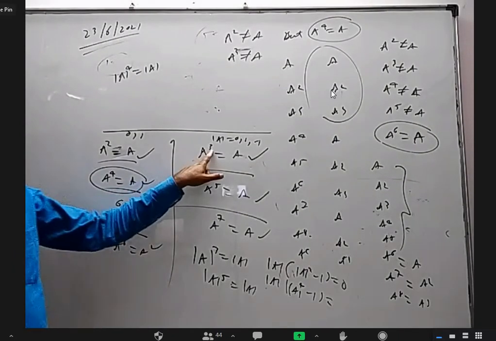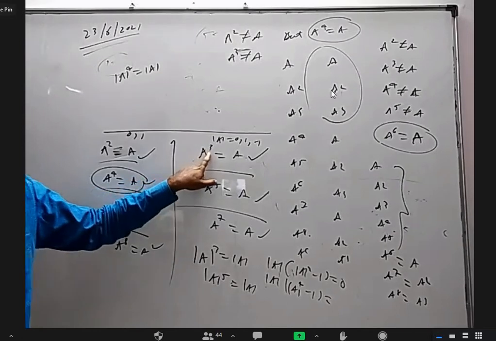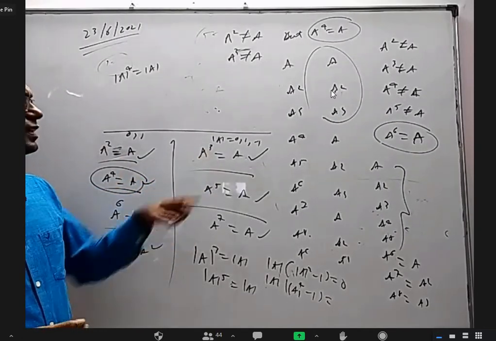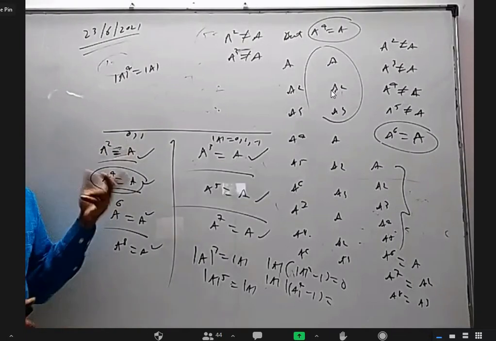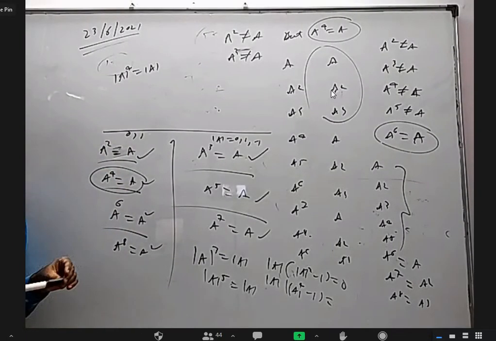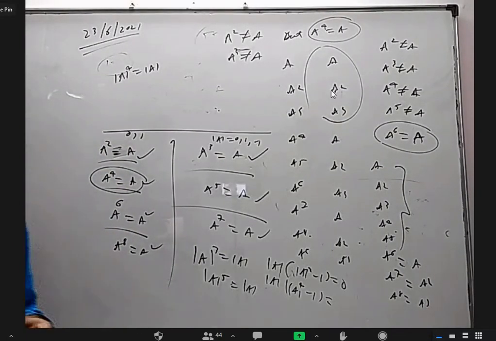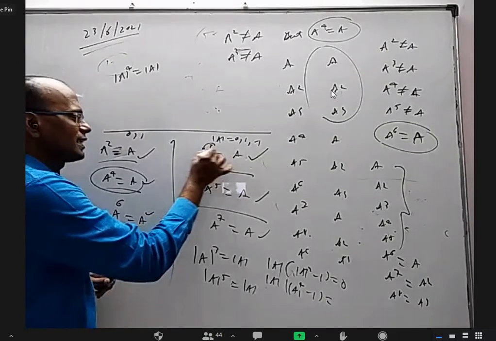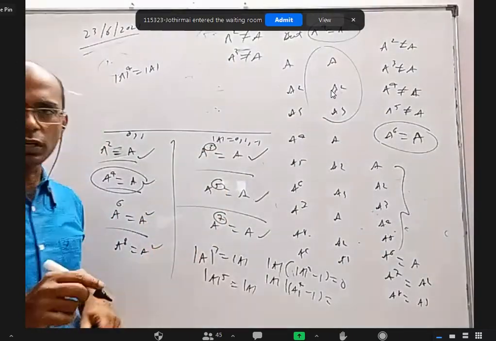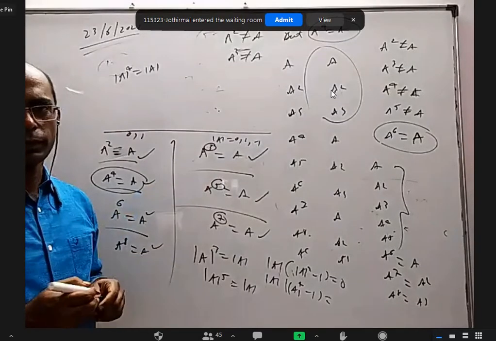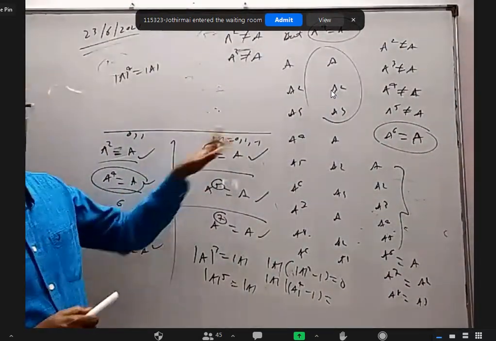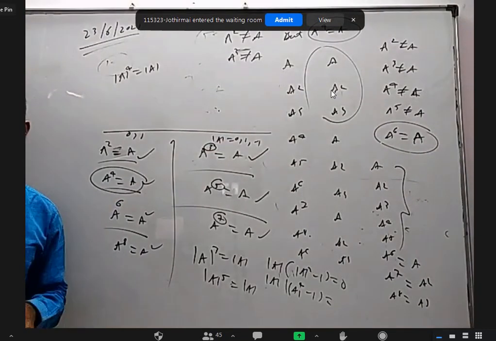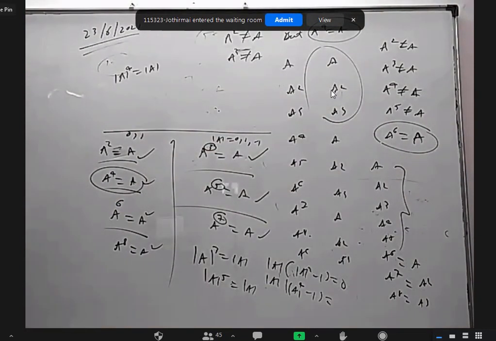It is not about the power, I'm talking about order. If it is power 3, the order is 2. So if the order is even, det A can be 0, 1, minus 1. If the order is odd, det A can be either 0 or 1 only. When it is 3, 5, 7, the power is odd, but this is order 2, this is order 4, this is order 6. At that time I'm talking about the order. Yes, sir. All right.